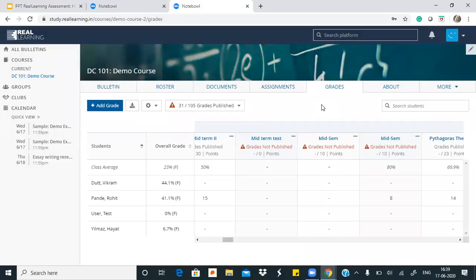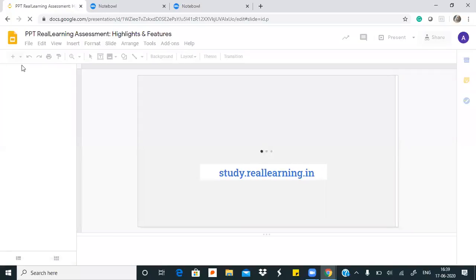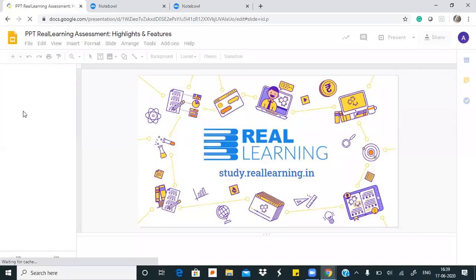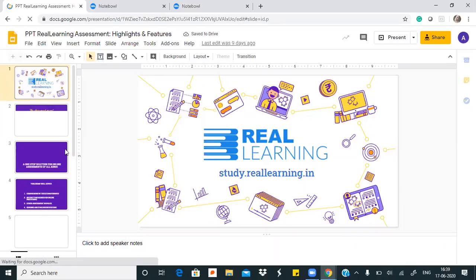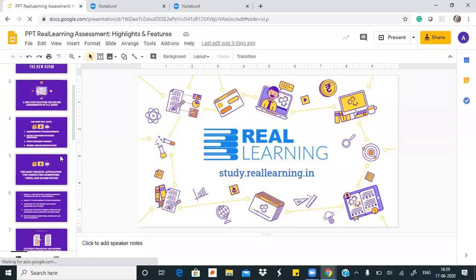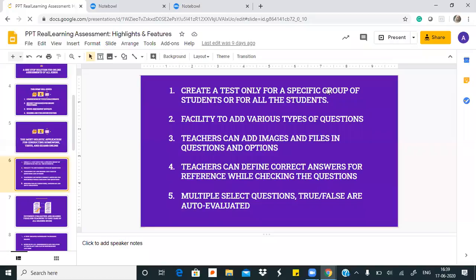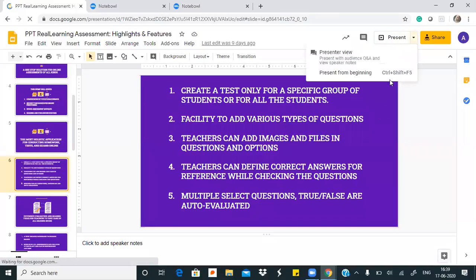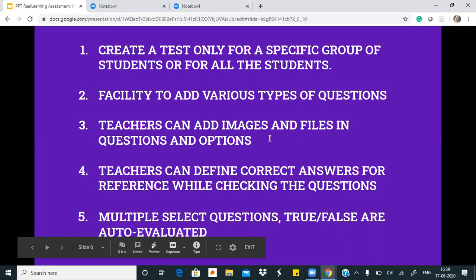Now we have actually covered 2 modules till now. We have covered how teachers create a test and how students attempt it and how teachers grade a test. So I'll just go through all the points once. It will almost be like a recap for us. So I'll quickly go over the points before I move on to the other module. So I'll come here. Right. So when we were conducting the test, these are some things that we saw.